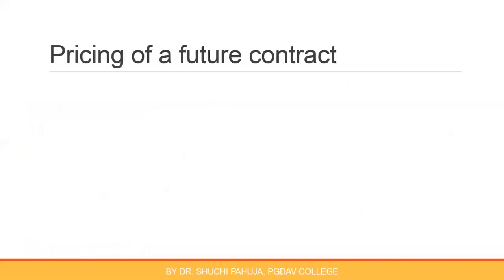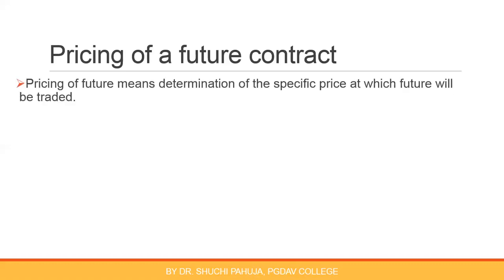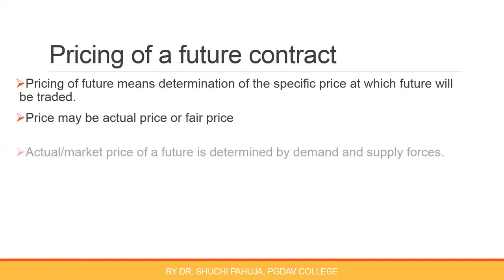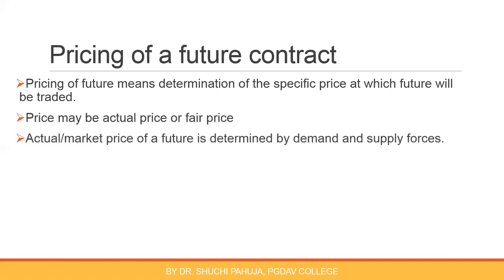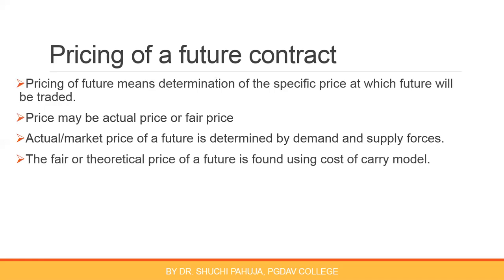Now regarding pricing of a future contract, pricing means usually determination of the price at which the future will be traded in the market, right? From pricing, two meanings can be there: market price or fair price. Market price is the actual price of the future at which it is being traded in the market, and definitely market price is found by demand and supply forces in the market. But for making an investment decision, we require the fair price of the future or theoretical price of the future.